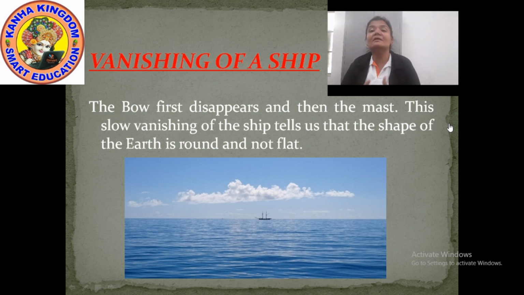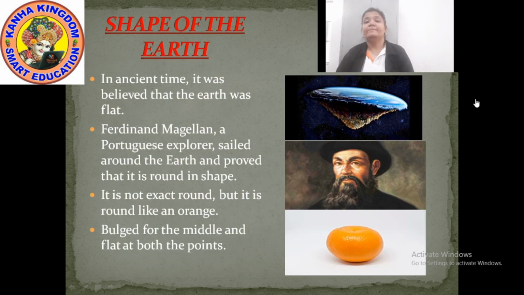You could have seen that the ship would have immediately fallen down. Okay? So now we will move to the shape of the earth, in which I'll tell you everything: who discovered it, and when and how. So, let's move to the shape of the earth. As I told you, in ancient times people believed that the earth was flat, which was not true because it was just an imagination of the people.